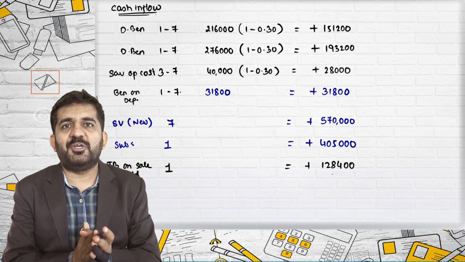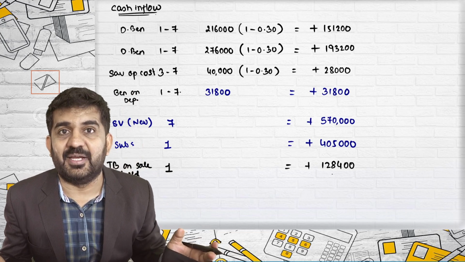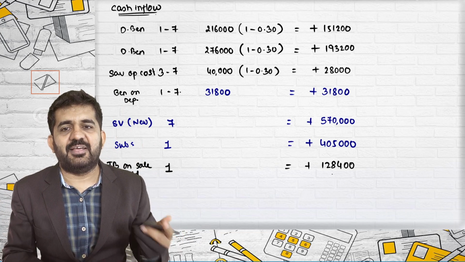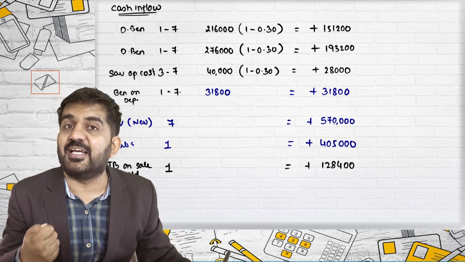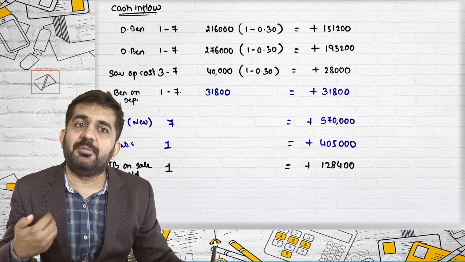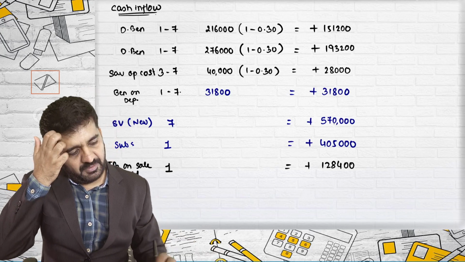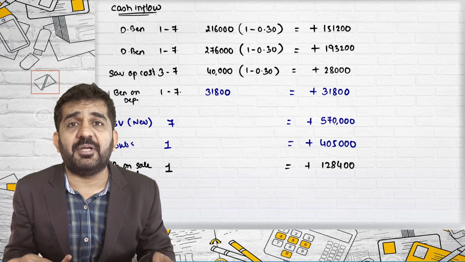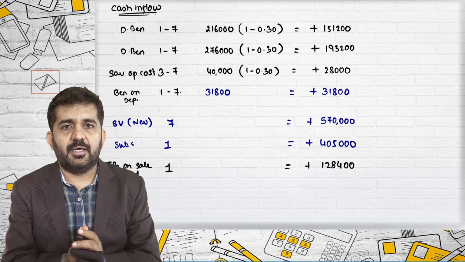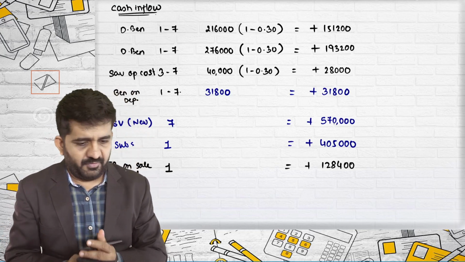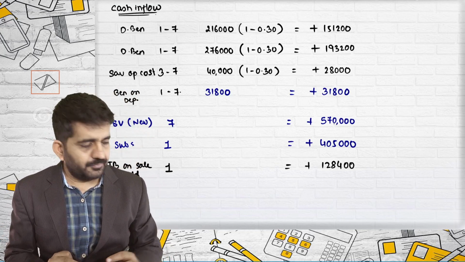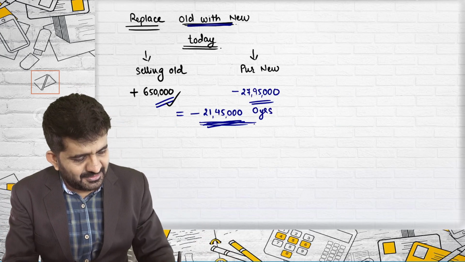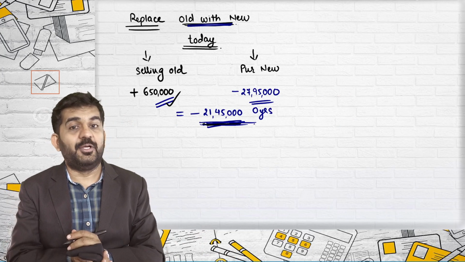So tax benefit on sale of new machinery will not happen. Straight line method, we have used it for all 7 years. After 7 years, it will be sold at a scrap value of 5,70,000. Written down value will also be 5,70,000. So there will be no capital gain or capital loss, and no tax benefit will be available. These are all the benefits that we are getting, and this is the money which we need to pay today.